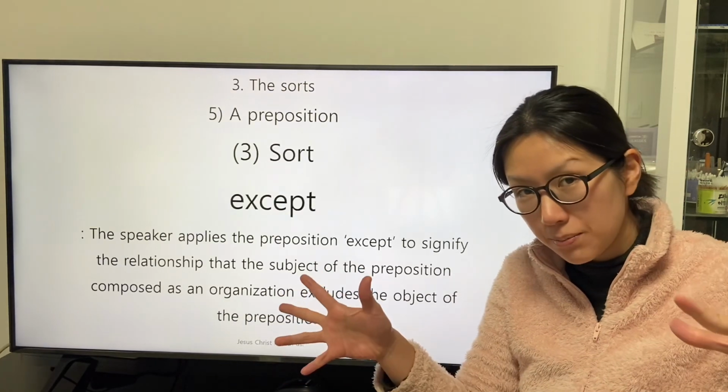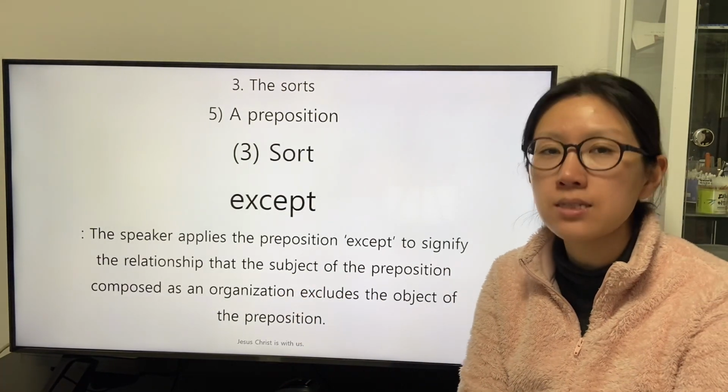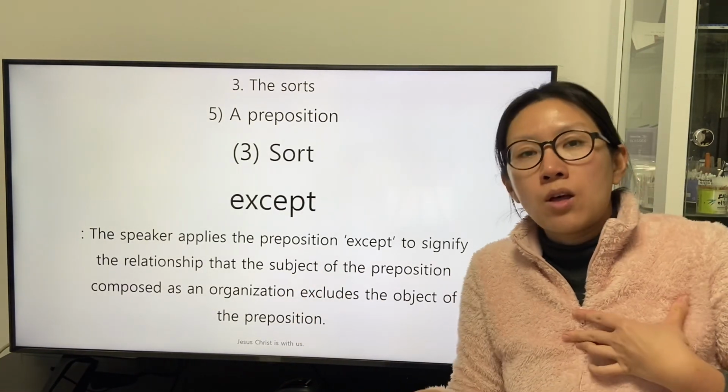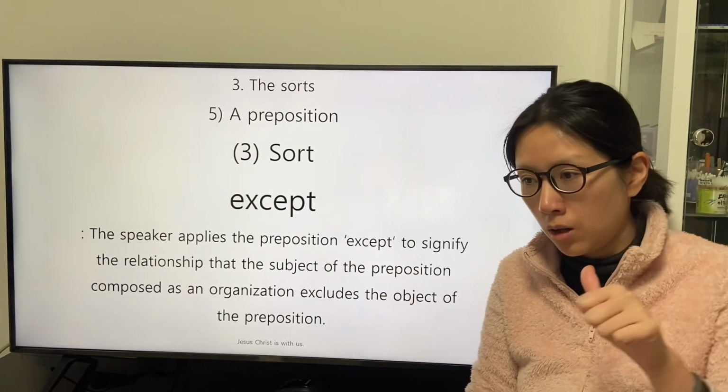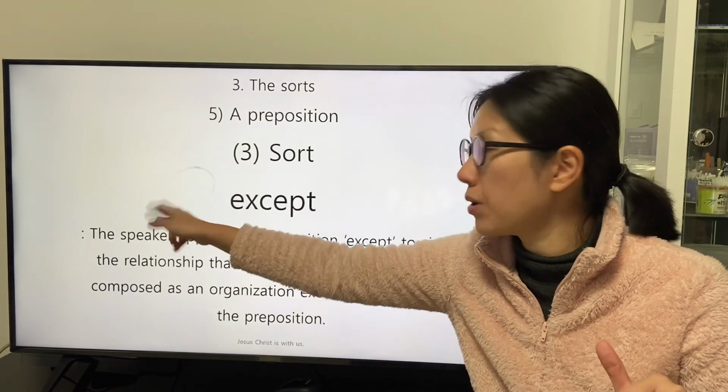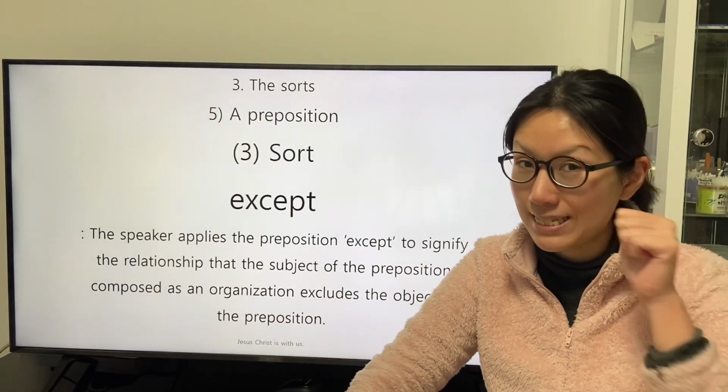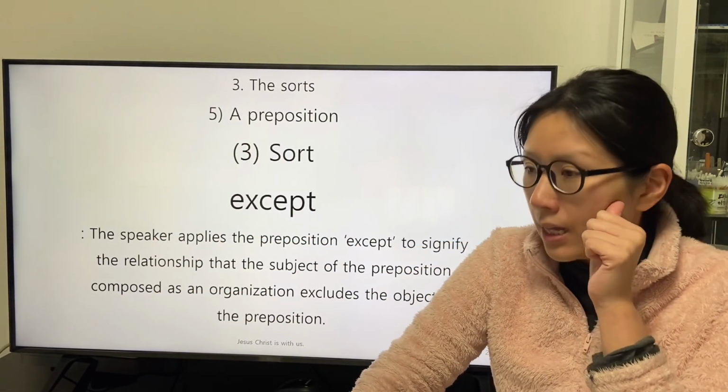The next preposition we will study about is the preposition except. The subject of the preposition except exists at first.